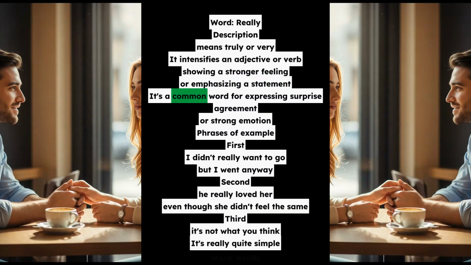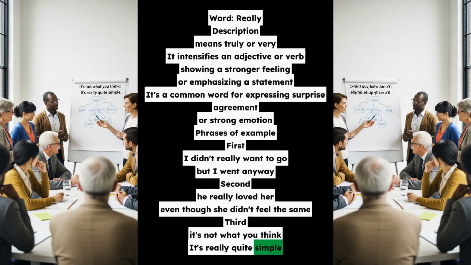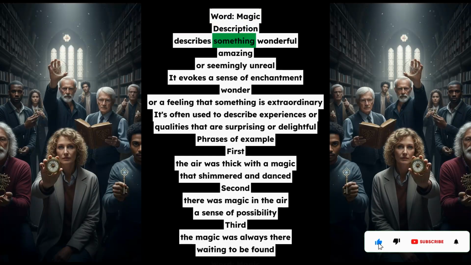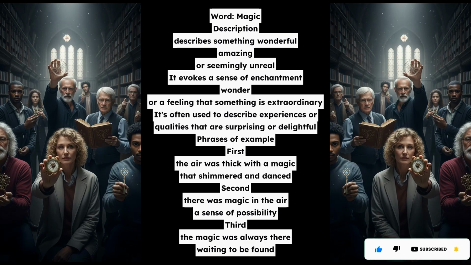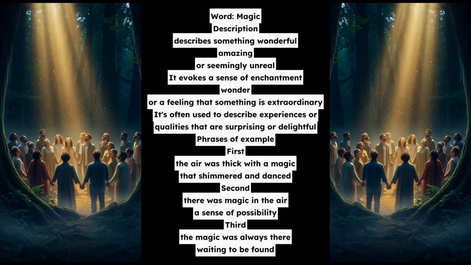Word: magic. Description: describes something wonderful, amazing, or seemingly unreal. It evokes a sense of enchantment, wonder, or a feeling that something is extraordinary. It's often used to describe experiences or qualities that are surprising or delightful. Phrases of example. First, the air was thick with a magic that shimmered and danced. Second, there was magic in the air, a sense of possibility. Third, the magic was always there, waiting to be found.